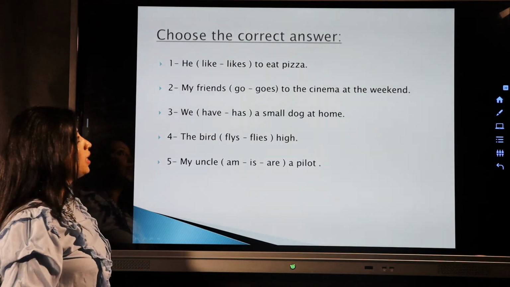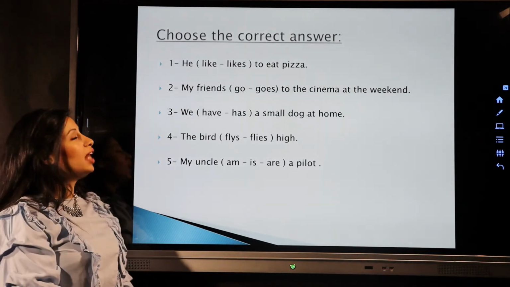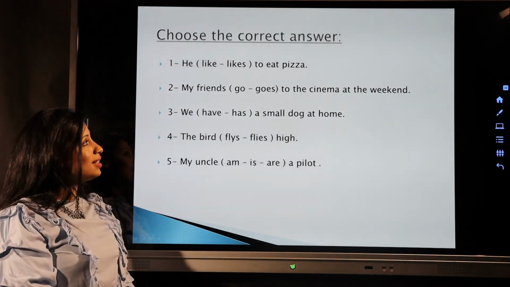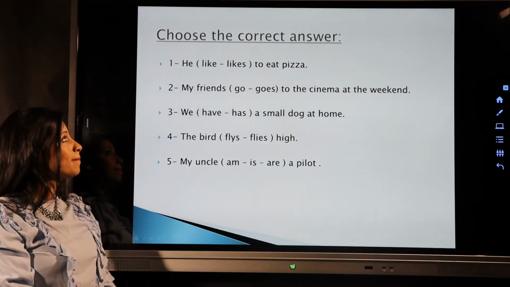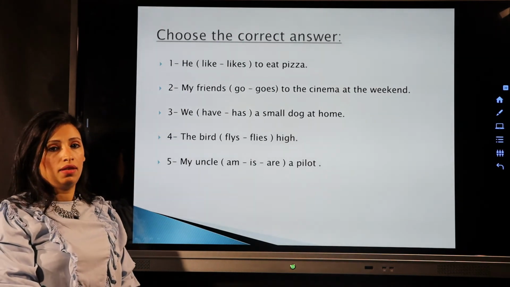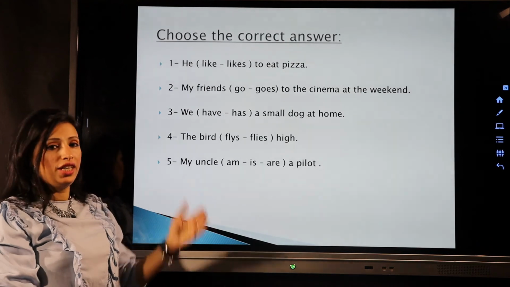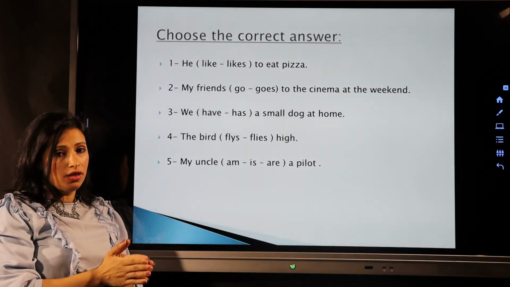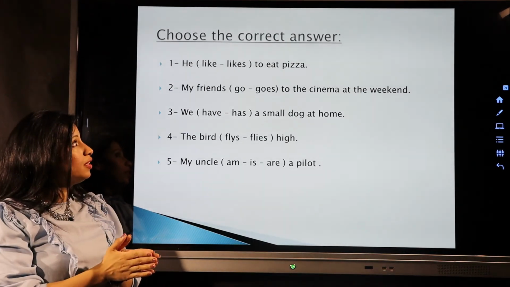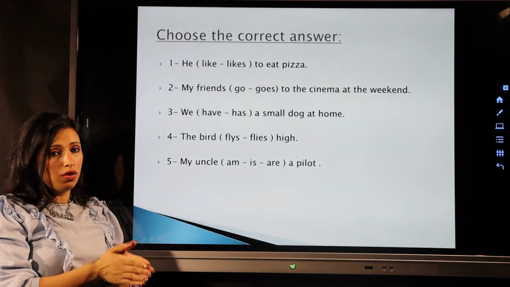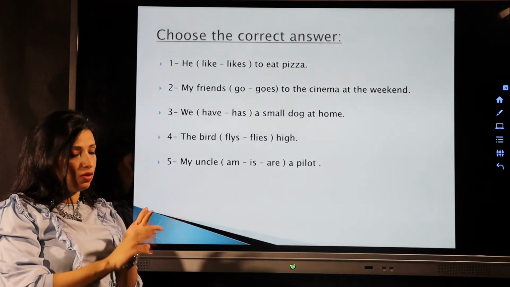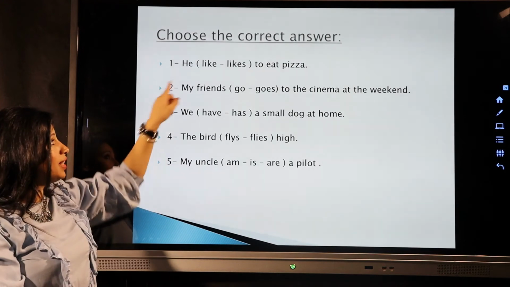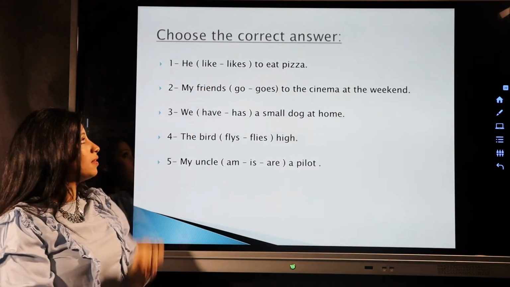Tom is only one person, so I'm gonna put has after Tom. Now choose the correct answer. He likes to eat pizza. Likes or like. Now after he or she or it or the singular, or if I'm talking about one person, I have to add something to the verb. I'm going to add s or es or ies. So here the right answer is likes.